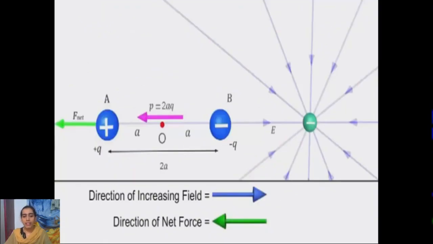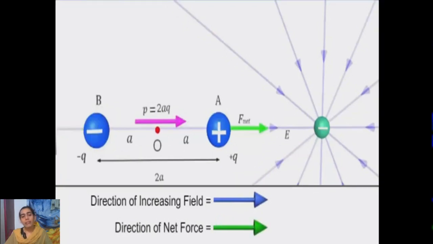Similarly, we observed the electric dipole when we placed it in an increasing electric field, which means the dipole moment will be acting in the opposite direction to that of the increasing field, right? So in that case also, although the electric dipole experienced a net force which was acting along the dipole moment, it still doesn't experience any torque, right?